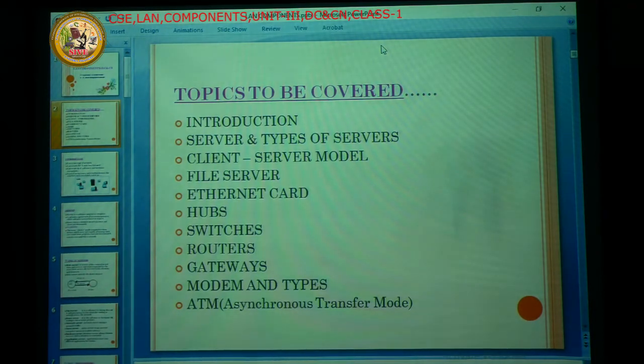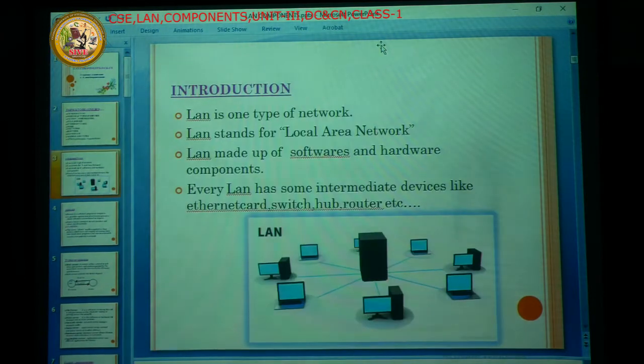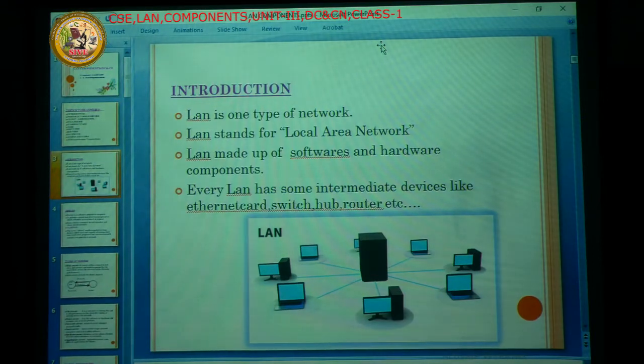These are the topics we are going to cover in LAN components. So next, going to the introduction. What is LAN? Actually, networks can be classified into three types. First one is the LAN, second one is the MAN, third one is the WAN.